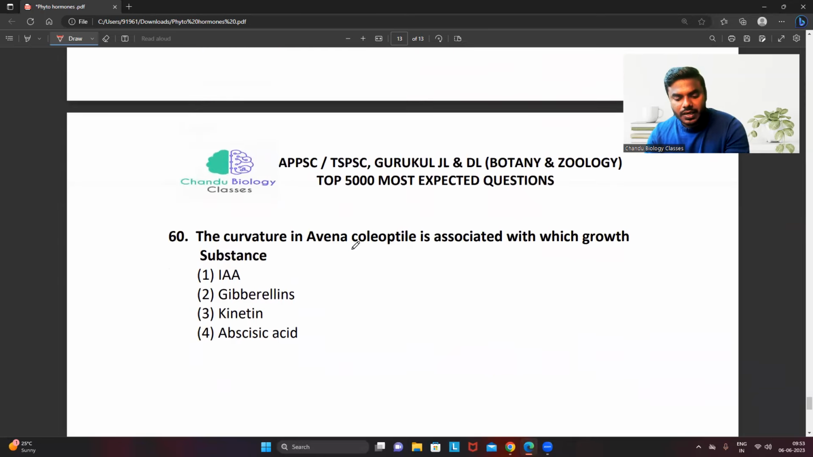Question number 60. The curvature in Avena coleoptile is associated with which growth substance? Which is the auxin. So friends, we completed 60 questions. Then the next 60 questions we will read, moderate level to the difficult level of questions.